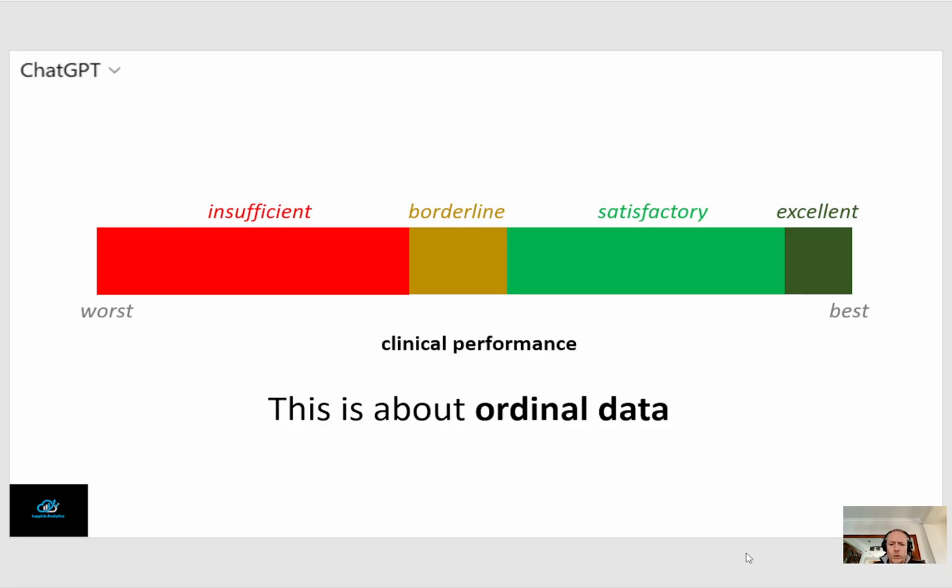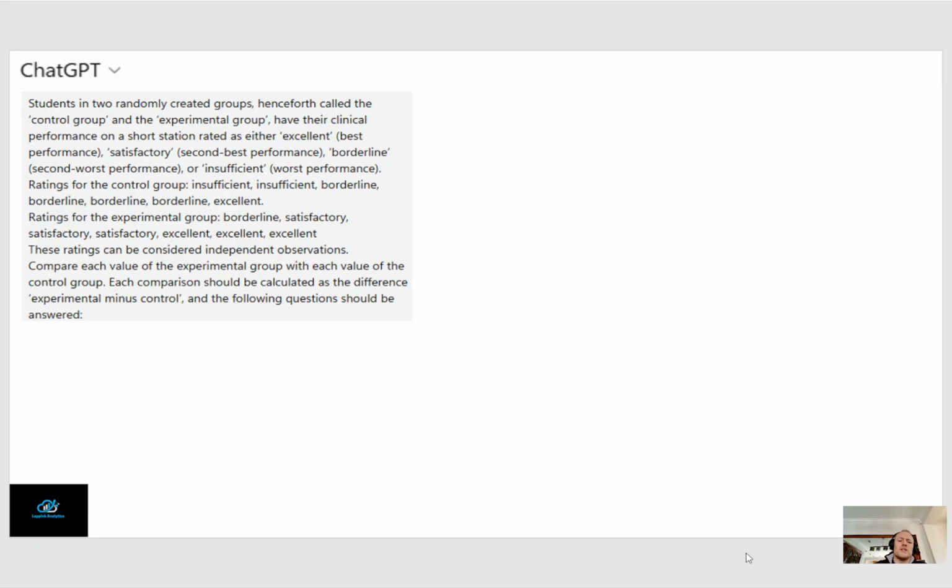So, what can we do about that? I actually used, as I said, almost the same prompt as I used in my previous video, the link of which I provided earlier in this video. So what I see here is, okay, students in two randomly created groups, henceforth called the control group and the experimental group, have their clinical performance on a short station rated as either excellent, best performance, satisfactory, second best performance, borderline, second worst performance, or insufficient, worst performance.